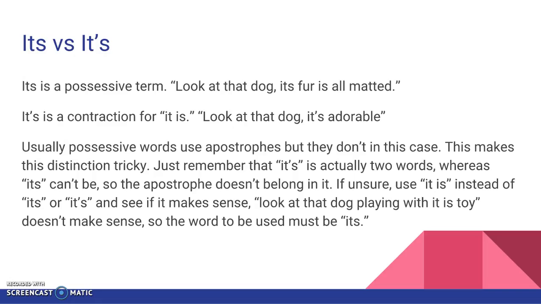So its versus it's. Its without an apostrophe is a possessive term. Look at that dog. Its fur is all matted. It's is a contraction for it is. Look at that dog. It's adorable. So one way to just remember it is if you put it is instead of it's. So if you say, look at that dog playing with it is toy, then it's clear that that's not the right word to use. You want to use the one that is its, not it apostrophe s.